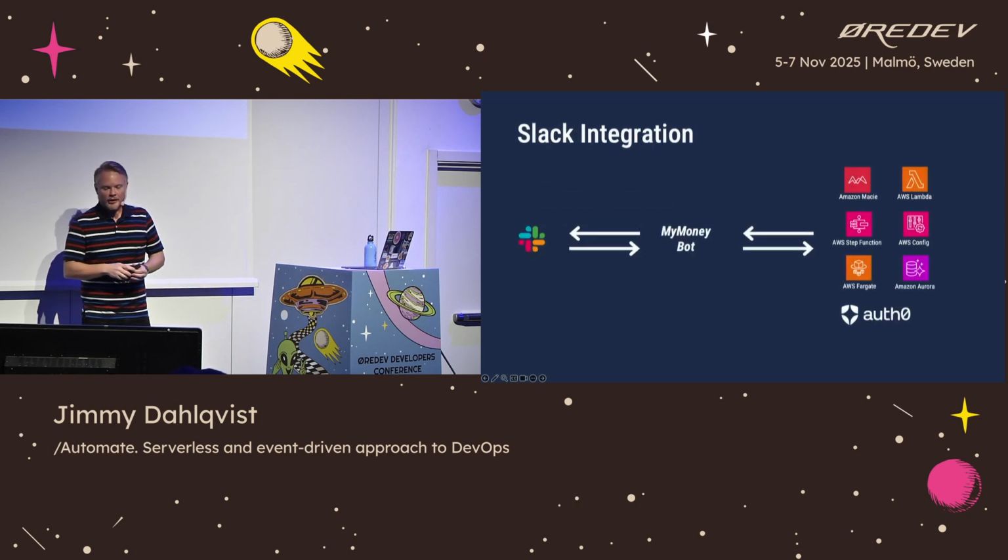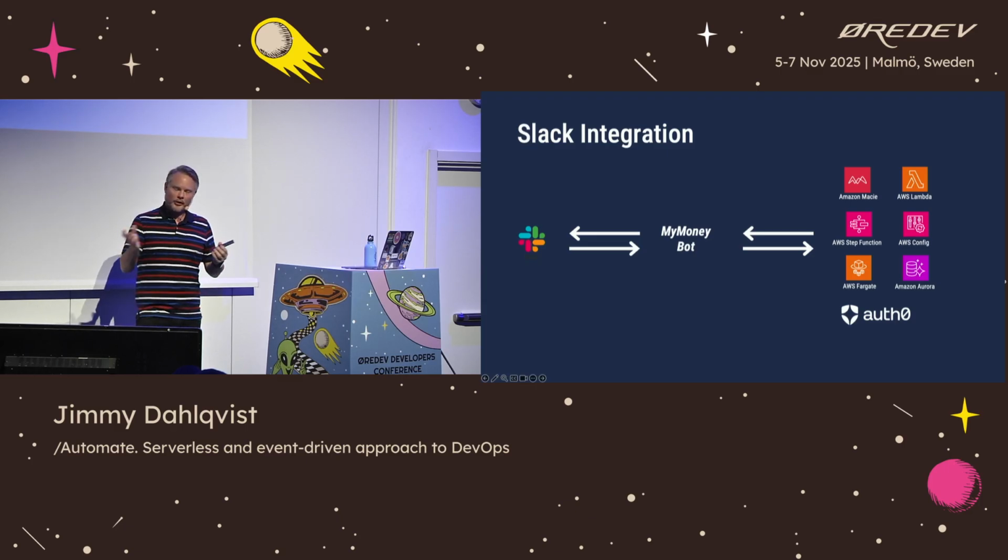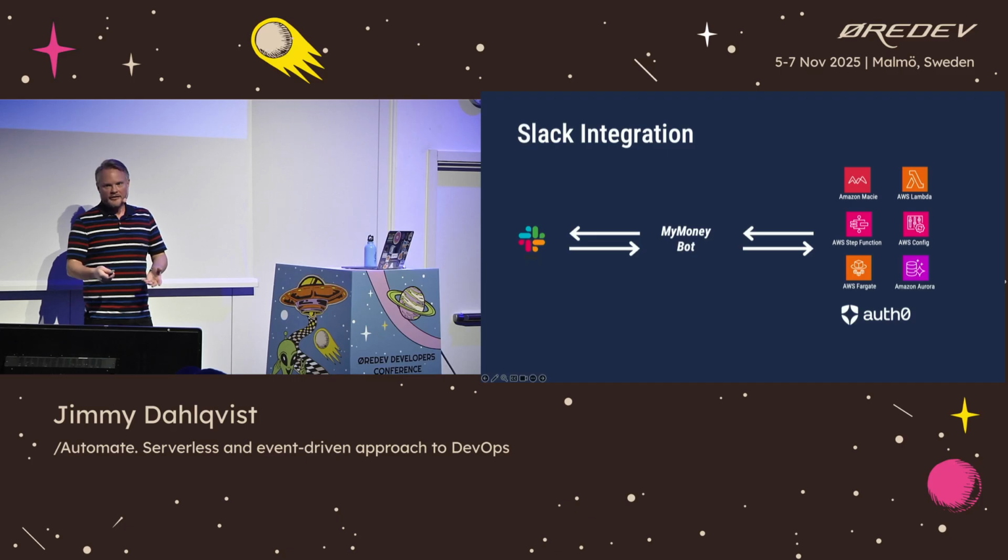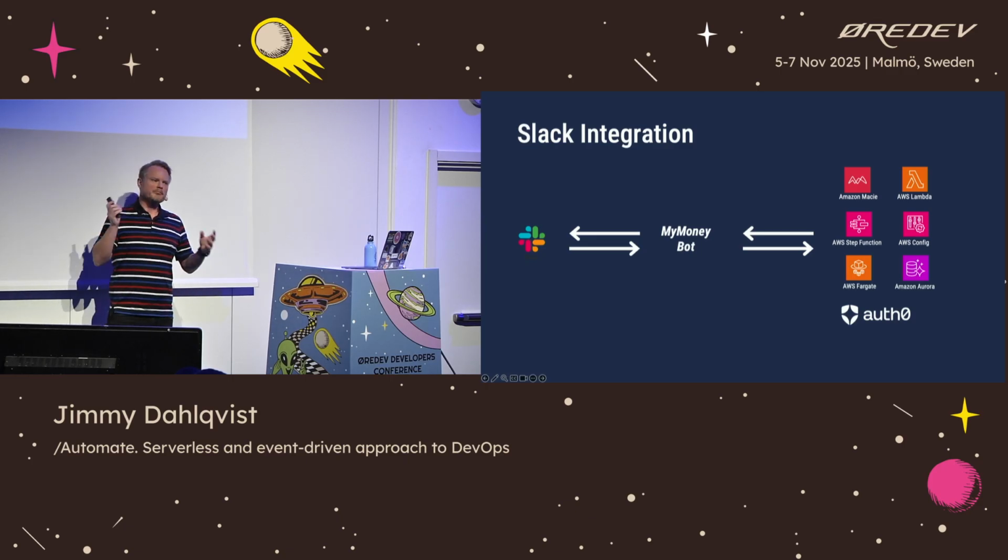So we started building our own Slack integration. Now, AWS already has the AWS Slack bot. We had a look at that, but it couldn't really do what we wanted it to do, and it could do so many more things that we didn't really need. So in the end, we decided that it's better we just build something simple on our own.